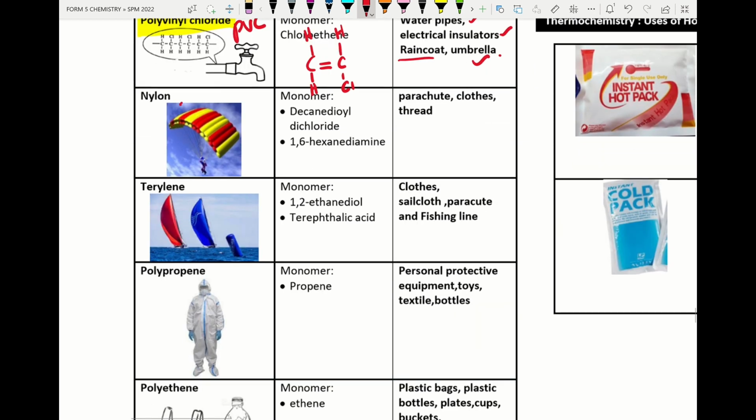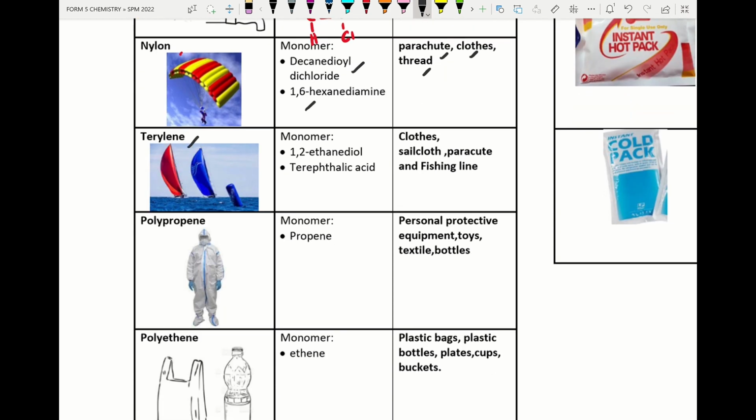All right, nylon is made through condensation polymerization. The monomers are decanedioyl dichloride and 1,6-hexanediamine. It is used to make parachute, cloth, thread, all that. All right, next, terylene is also produced through condensation polymerization. The monomers are 1,2-ethanediol and terephthalic acid. It is used to make clothes, sailcloth, parachute, fishing net.